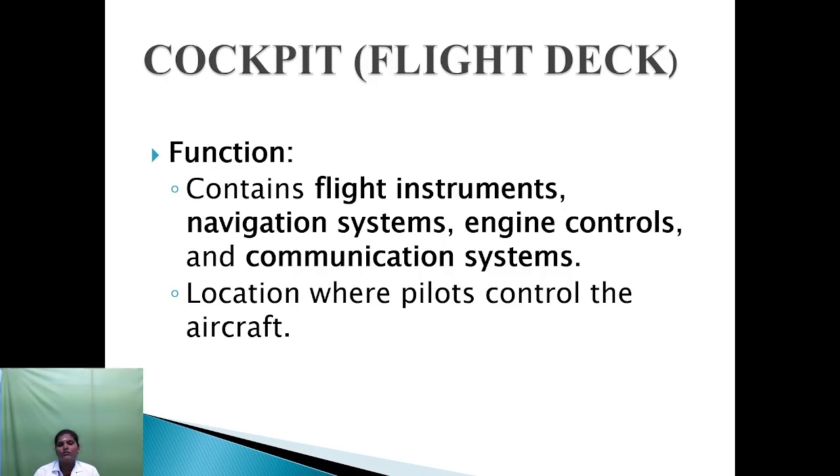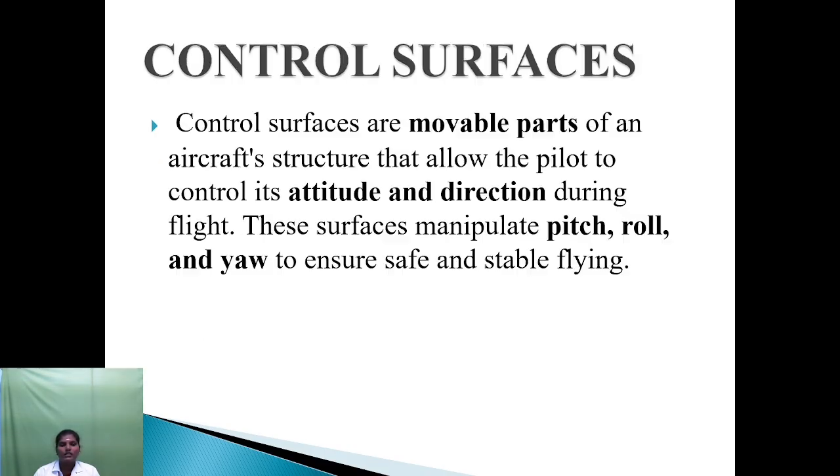Cockpit. It contains flight instruments, navigation system, engine controls and communication system. It is the location where the pilot controls the aircraft. Control surface. The control surfaces are movable parts of the aircraft structure that allow the pilot to control its attitude and direction during flight. These surfaces manipulate pitch, roll and yaw to ensure safe and stable flying of the aircraft.